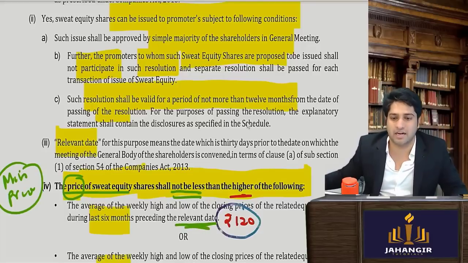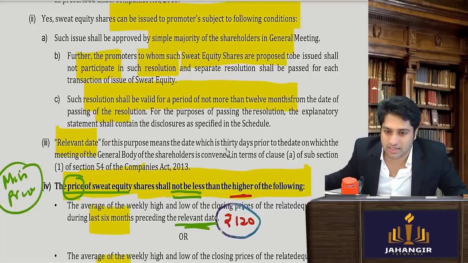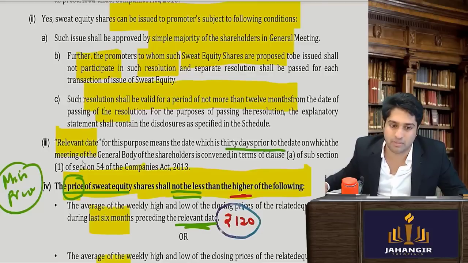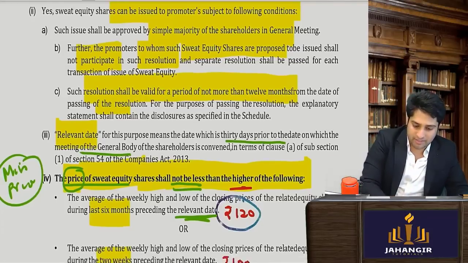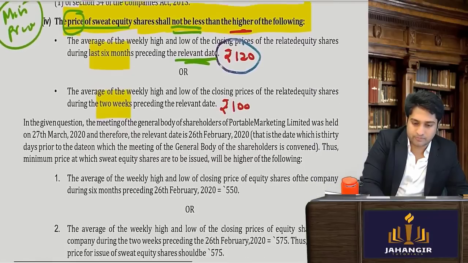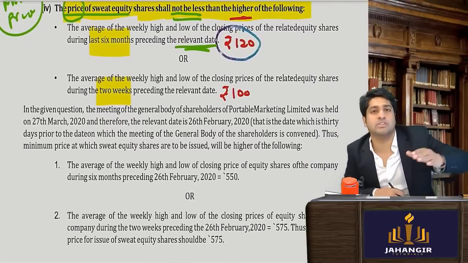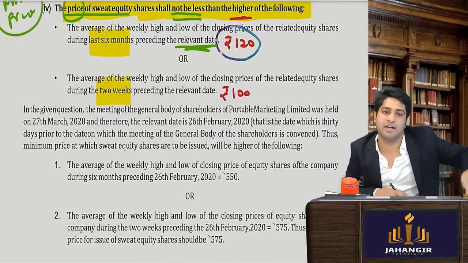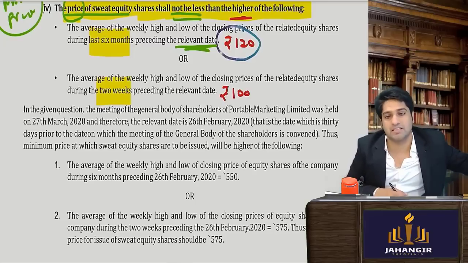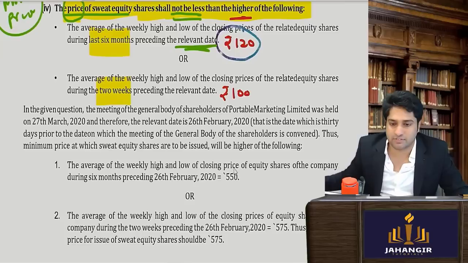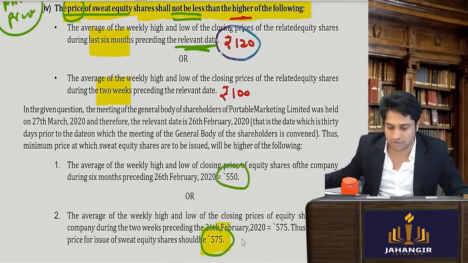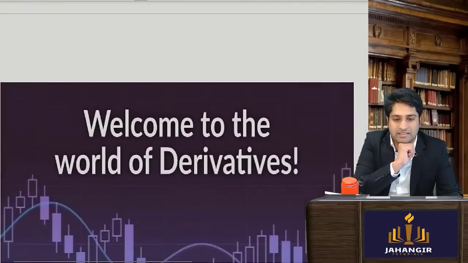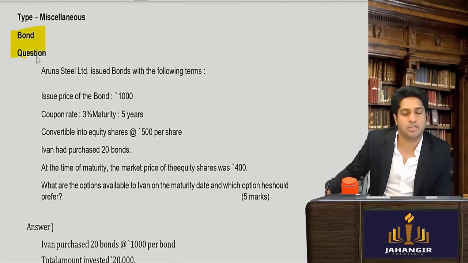What is the relevant date? That is actually the 30 days prior to the date of the board meeting or the date of the general meeting. So whenever the general meeting is, 30 days prior to it is the relevant date, and from there the past 6 months, past 2 weeks. They have seen in this past, whichever is higher, the price shall not be less than 575.